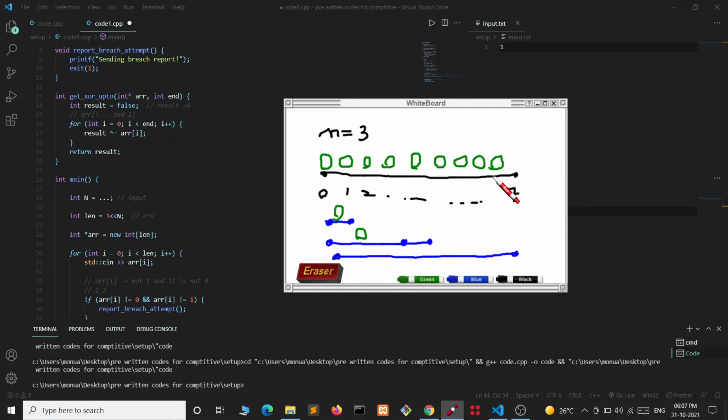Now if we make the last element 1, then the XOR of every segment will be 0 except the last segment, which reaches till this index. It will have only one 1, because the XOR of a single 1 with zeros will always be 1. If we have an odd number of ones, then their XOR will always be 1. So that's what we will be doing here.